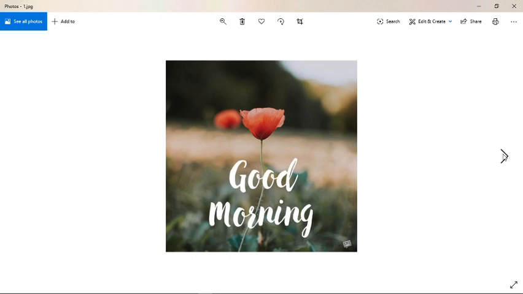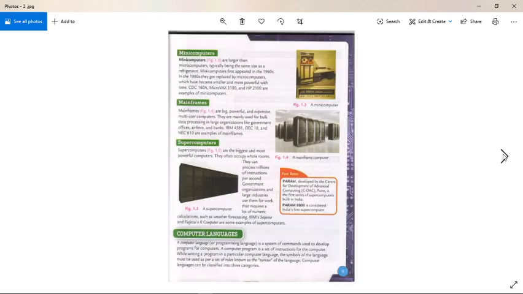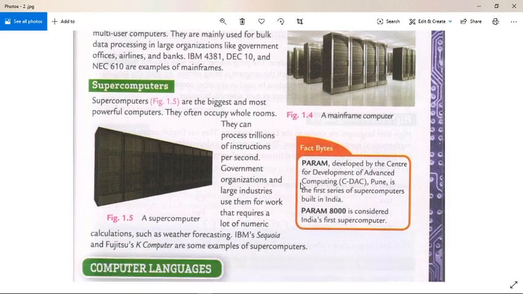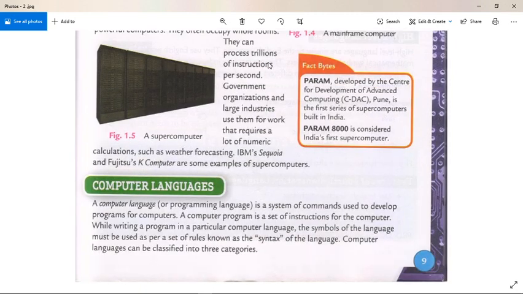Today, we are going to cover computer languages. A computer language or programming language is a system of commands used to develop programs of computers. A computer program is a set of instructions for the computer.